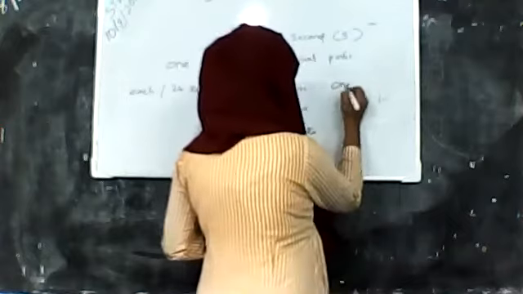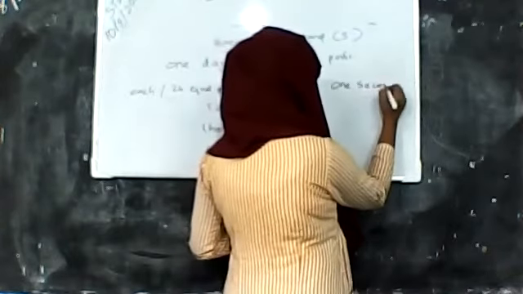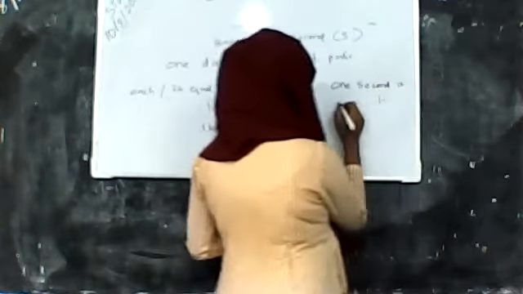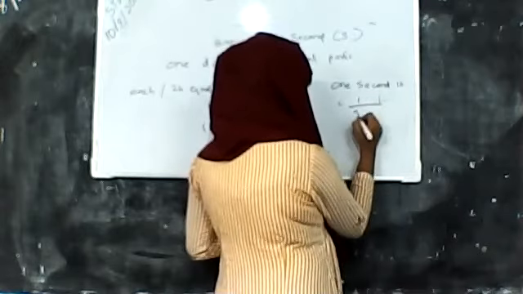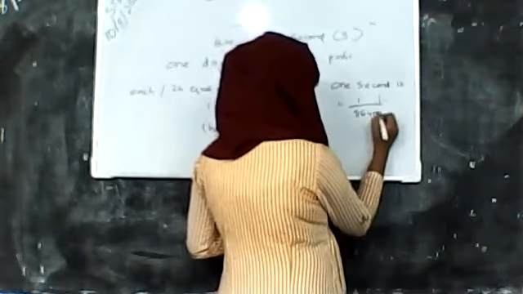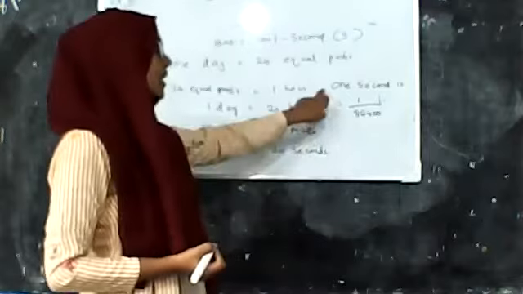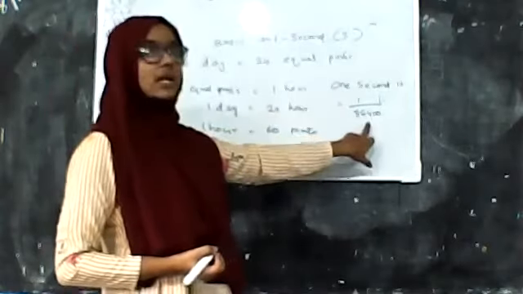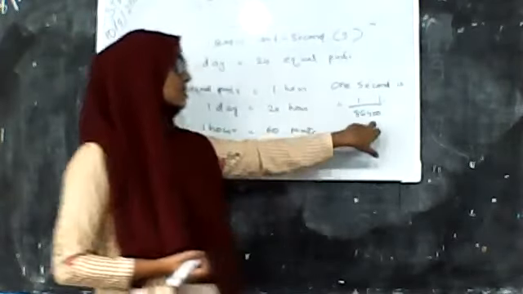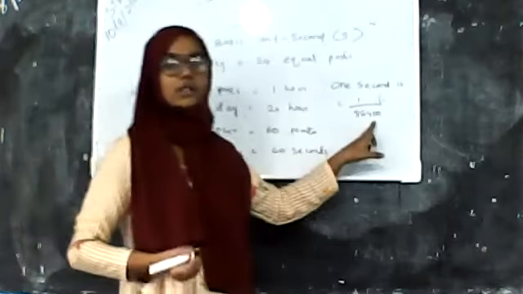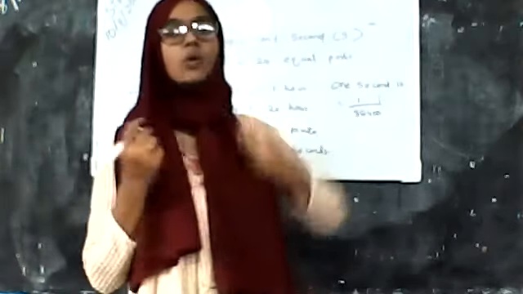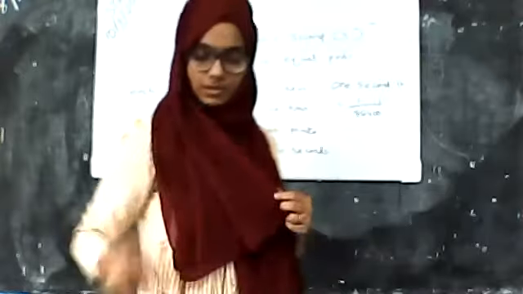We are considering that 1 second is 1 by 86,400. This is 1 second. How can we get this? For this we have to take